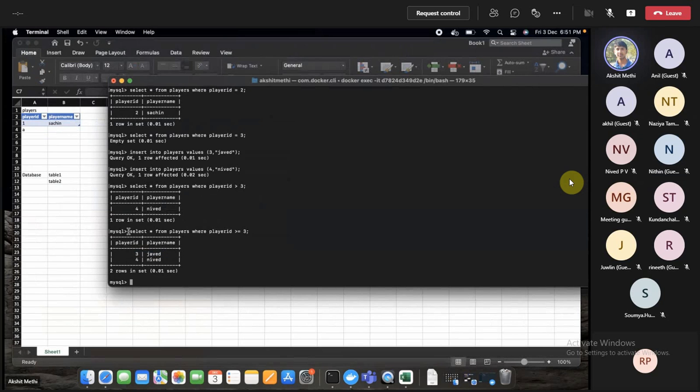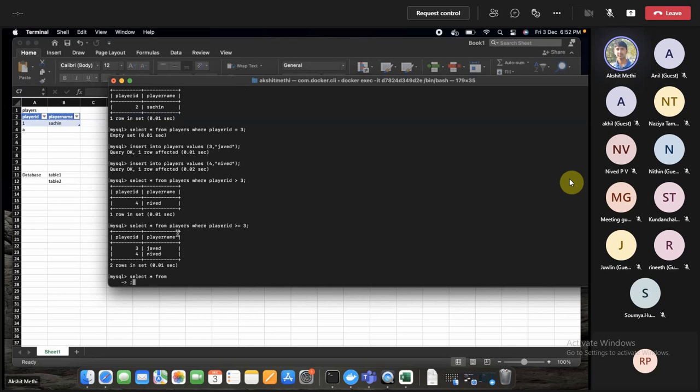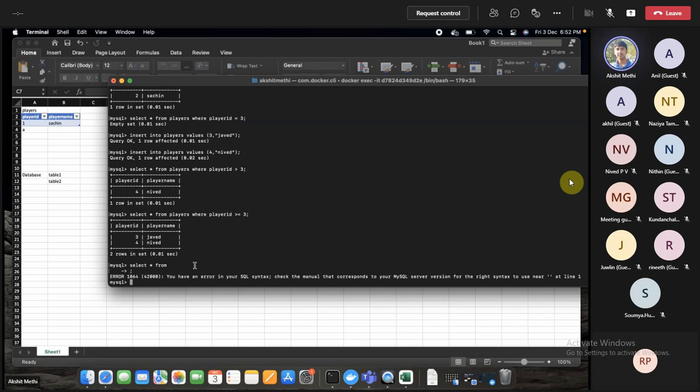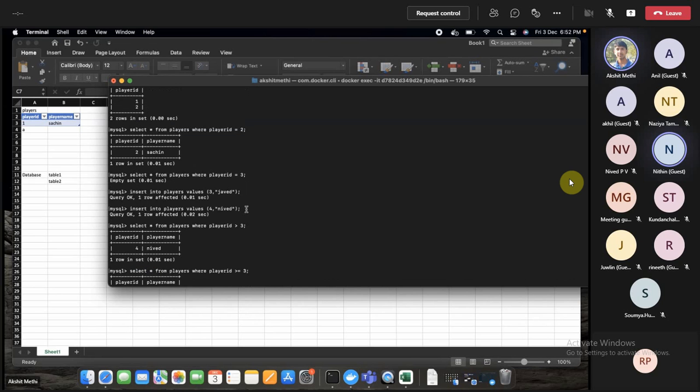As you asked, what happens if we give a wrong query? Let's say we simply say select star from, and we forgot to give a table name. It will not finish until we set a semicolon. It will simply say that your syntax is not right. So you have to mind your syntax, go and check your syntax and correct it this way. Okay, thanks.